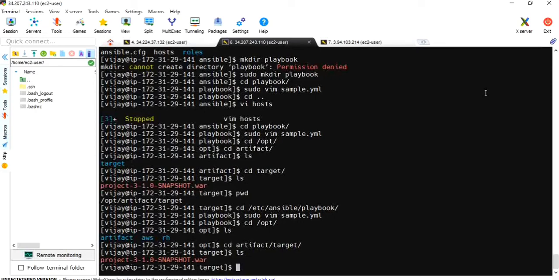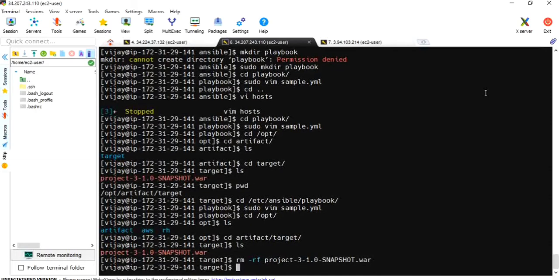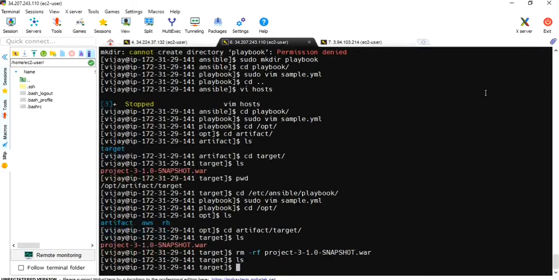And now by using the playbook, which I will mention in Jenkins, it has to copy that file to the Tomcat server web app folder. Okay, let's do the final step. Now I will remove it because it has to be copied by itself by triggering the job. rm -rf project. Okay, now there is no file in the artifact target folder.